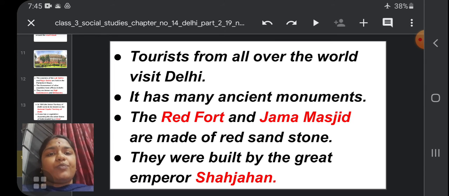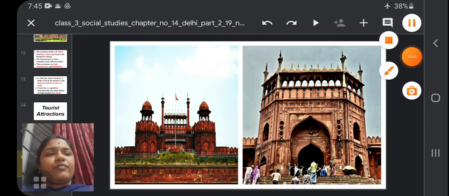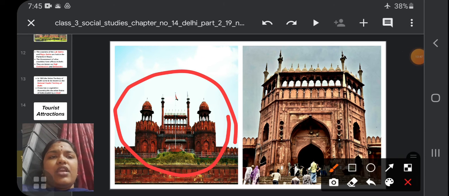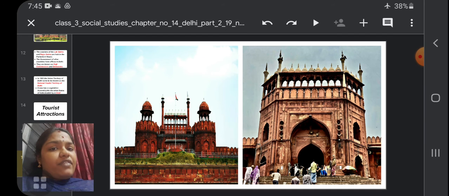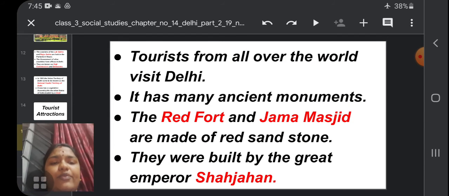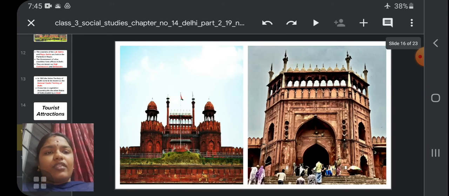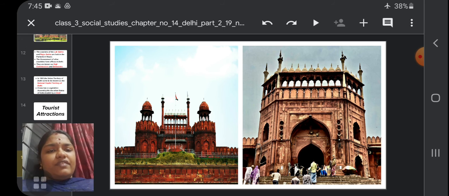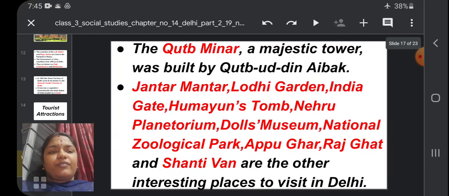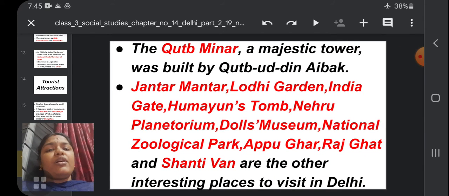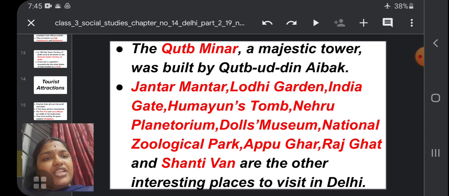Red sandstone. Here you can see the Red Fort, and this is Jama Masjid. These two buildings are made of red sandstone, and they were built by the great Emperor Shah Jahan. The first picture is Red Fort and the second picture is Jama Masjid.